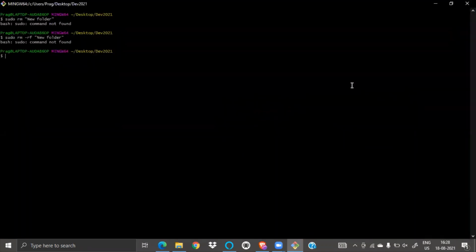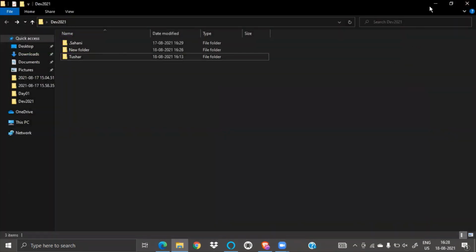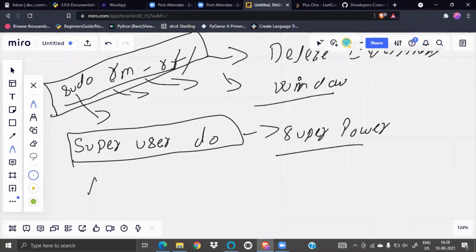After doing sudo, it will ask for your password. You know what sudo is? Sudo means administrator.